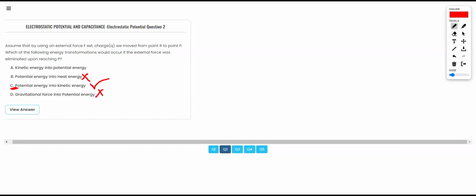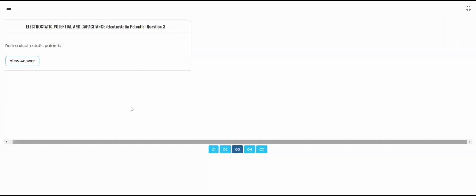Okay, let's move to the next question. Define electrostatic potential. How will you define electrostatic potential?